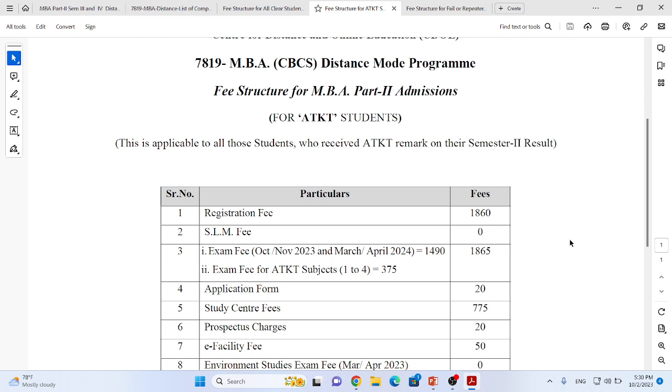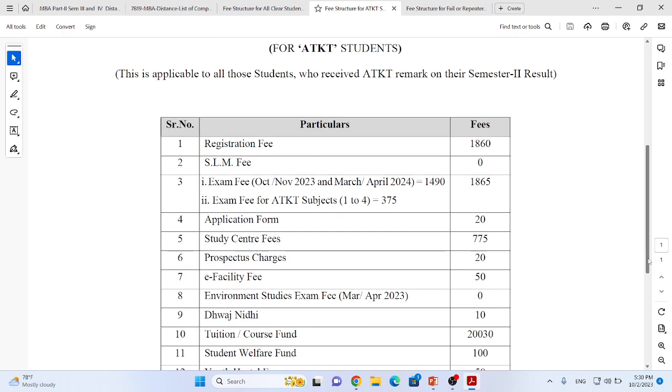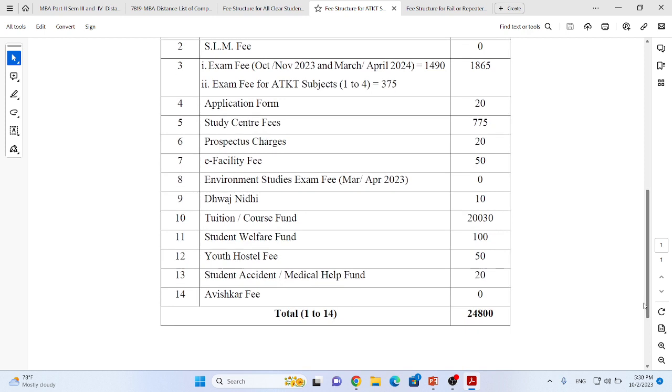Also, those students are eligible to take admission to the second year under the heading of ATKT, that means allowed to keep term. They have to pay an additional 375 rupees as exam fee for the ATKT subjects.